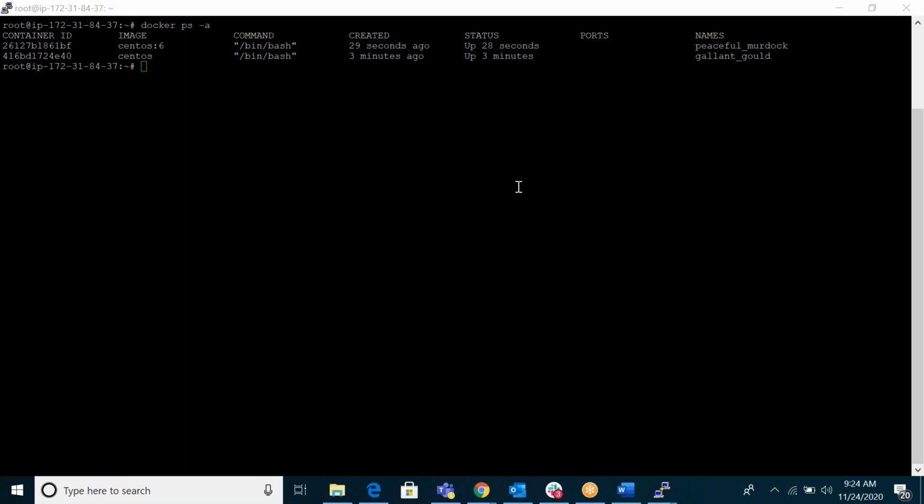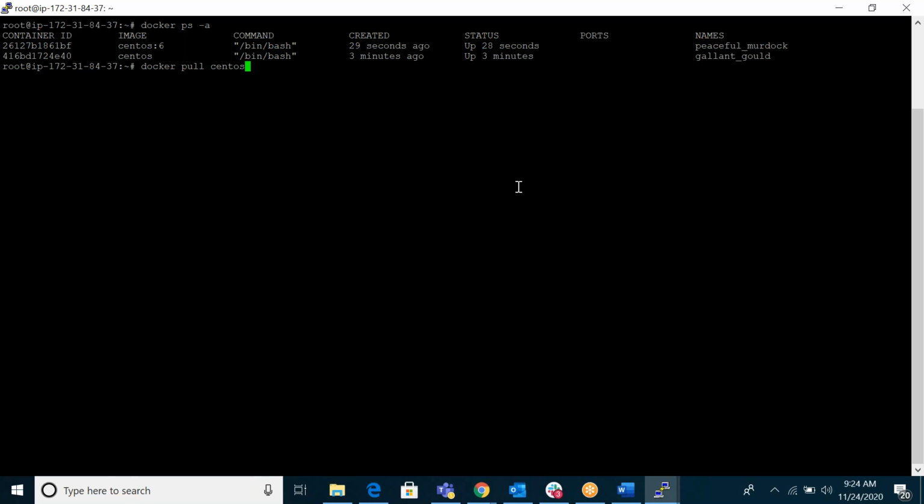You gave a command called docker images, right? Is it similar to docker pull? No. If you use docker pull, pull means download. It will download from Docker Hub.